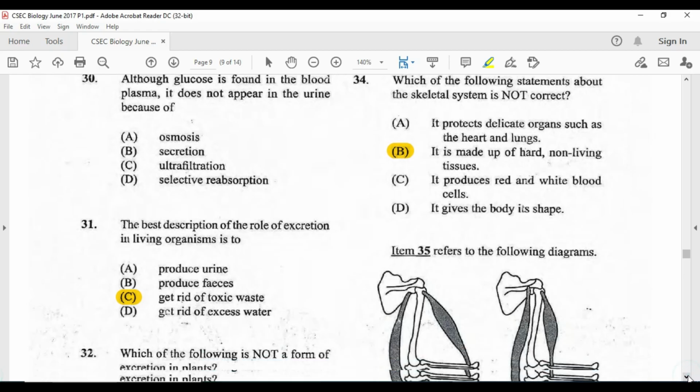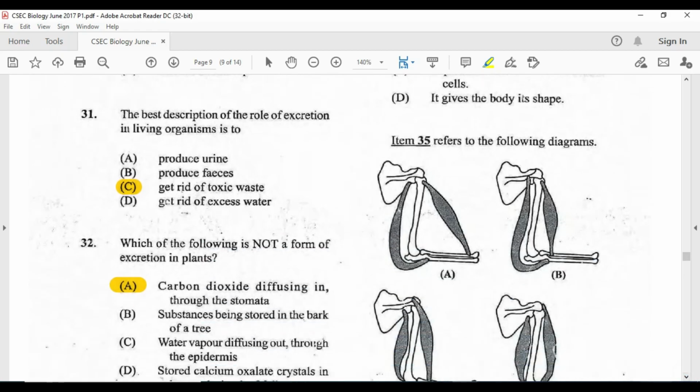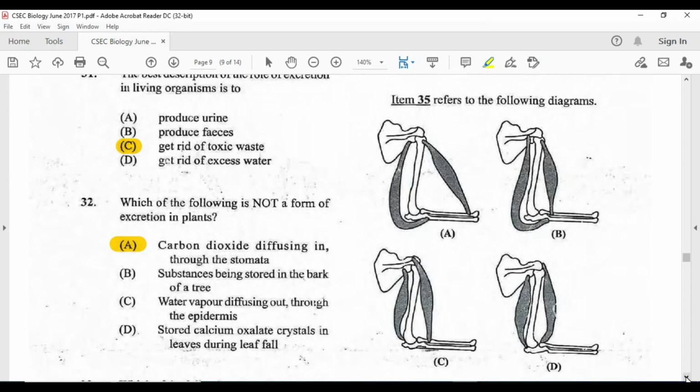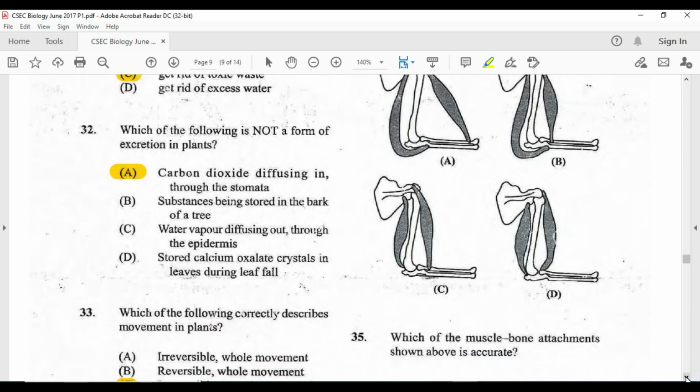Alright, we'll move to 35, which refers to the following diagrams. And let us not be mistaken. 35 refers to the following diagrams. Here we are looking at the bicep and tricep. So we are looking pretty much at the attachment of a muscle, where it's attached. Now, which of the muscle bone attachments shown above is correct?